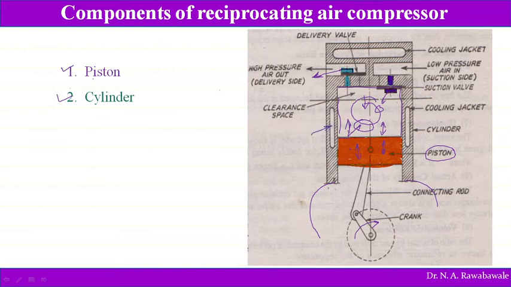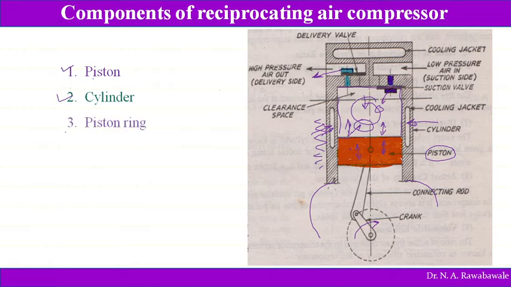The water jacket is provided in order to cool this cylinder. The cylinder rests over the crankcase and holds the water jacket through which water is passed, or the external part of the cylinder is provided with fins, extended portions, in order to cool it.